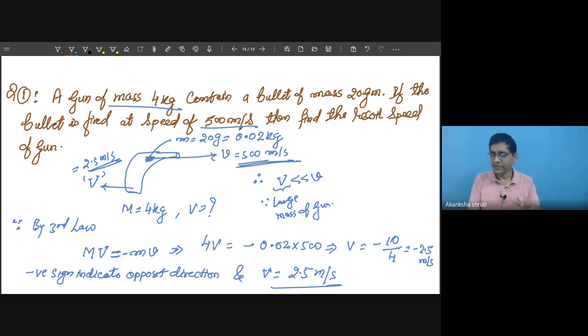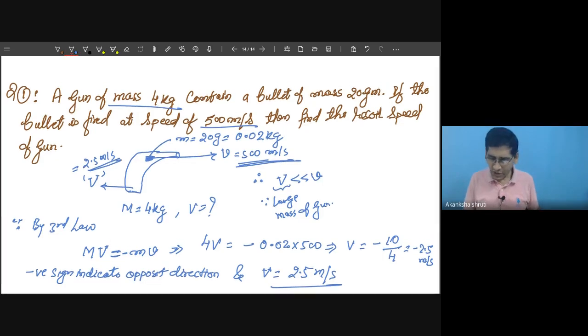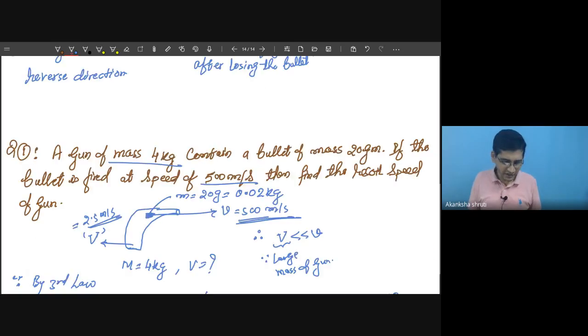This we have considered in the free condition. Now if this gun is held by the shoulder along with their body, then the mass of the body is also added to this gun, and then the recoil speed will also decrease, or it will be almost negligible. Get it? That's why it is first held or connected with the body, then the bullet is fired. So this is the observation: if the mass of the body is increased, then its recoiling speed decreases. So this is the first application.